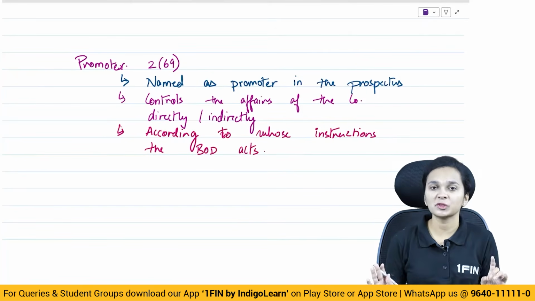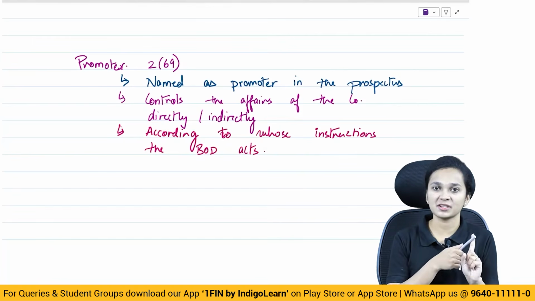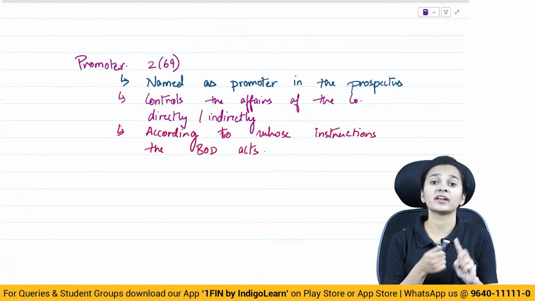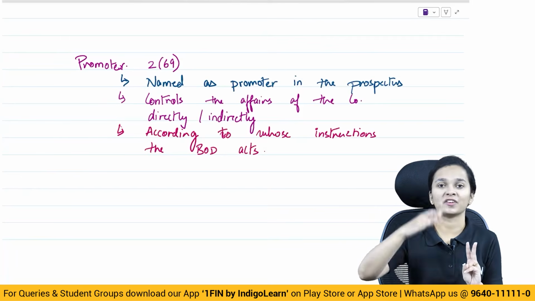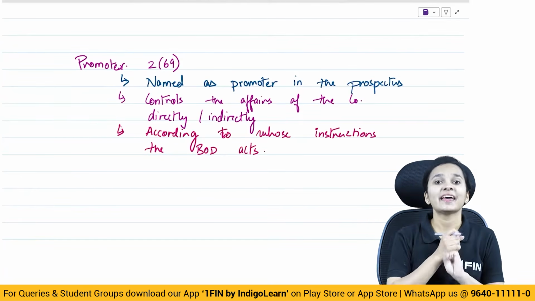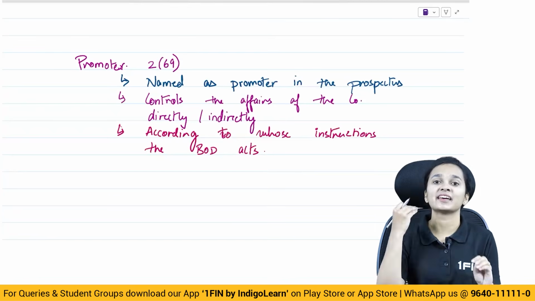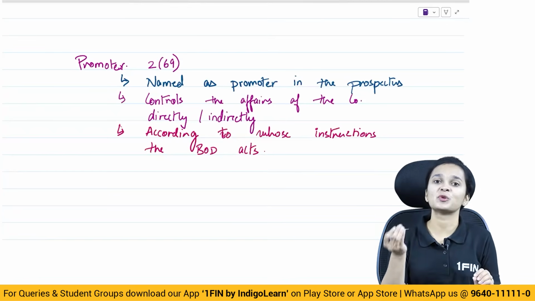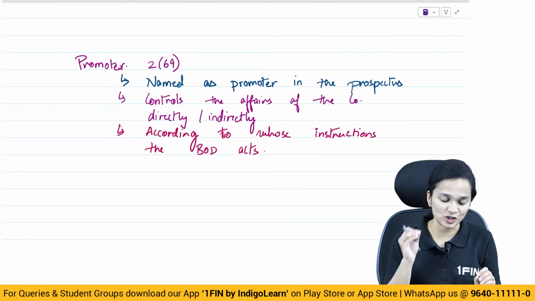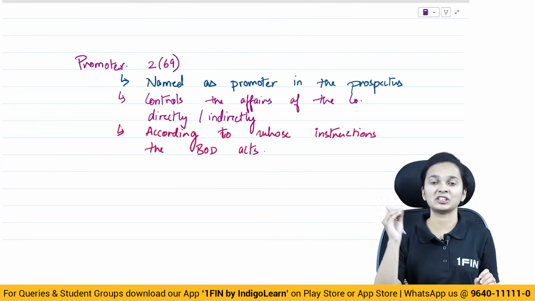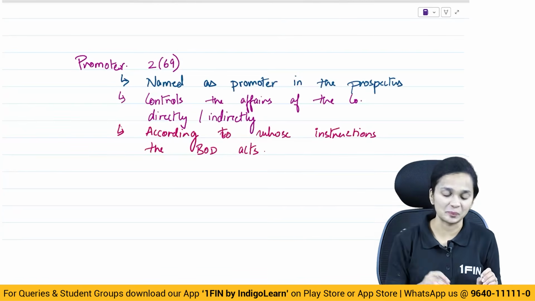Alright, so who is a promoter? A person who is named as a promoter in the prospectus, or anyone who is controlling the affairs of the company either directly or indirectly, or any person according to whose directions and instructions the board of directors of the company are doing their work, are taking their actions. So that person is said to be the promoter of the company.